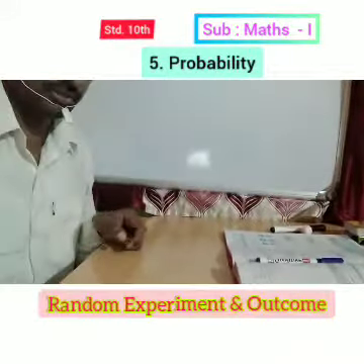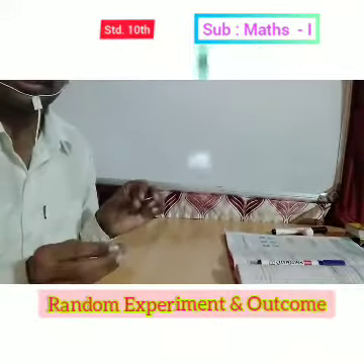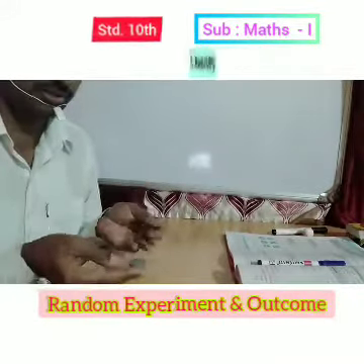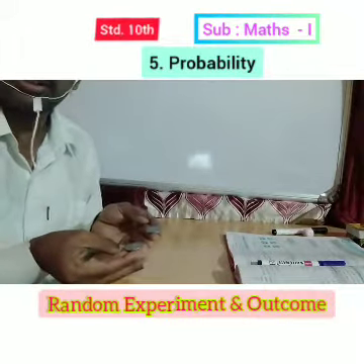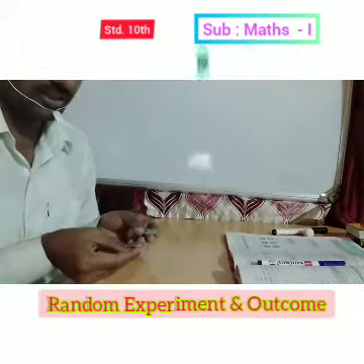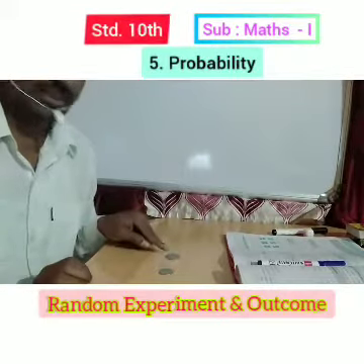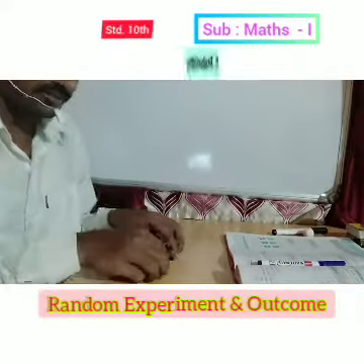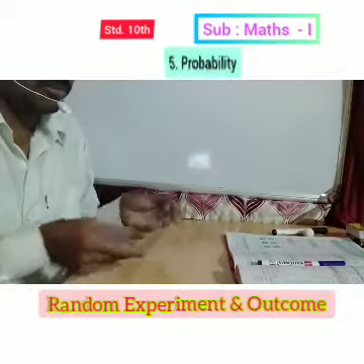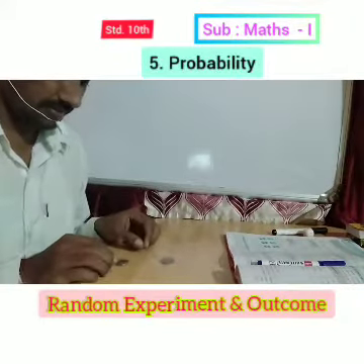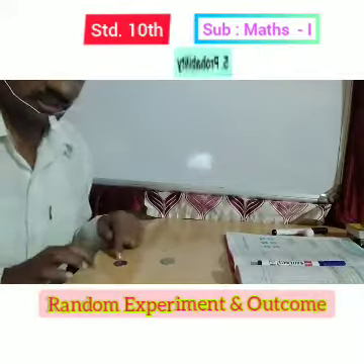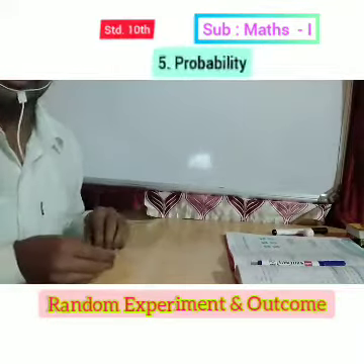Now if two coins are tossed randomly, at a time, then we will see one is tail and one is head. Second time we will see one is head and another is also head.